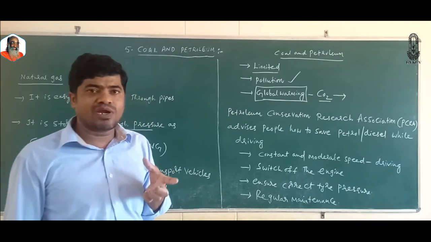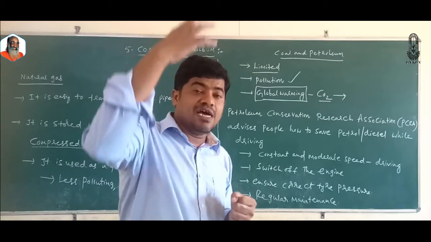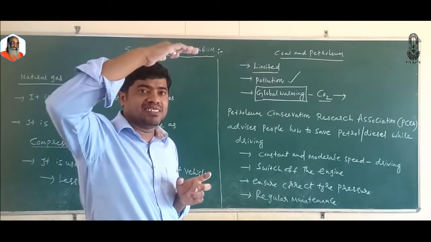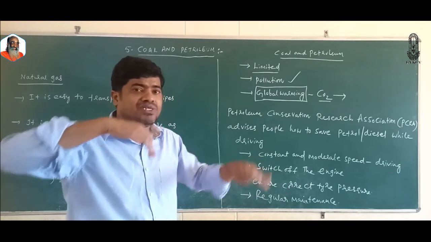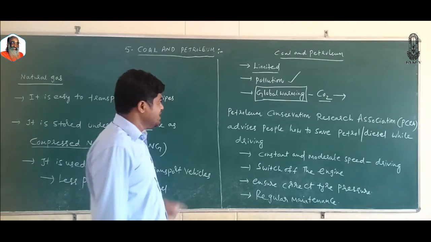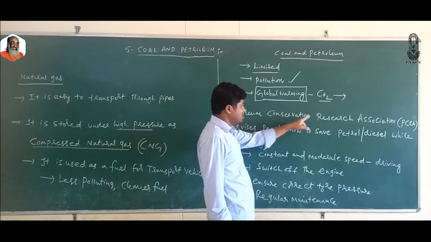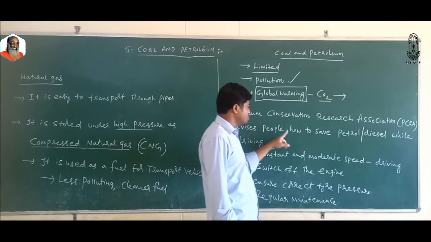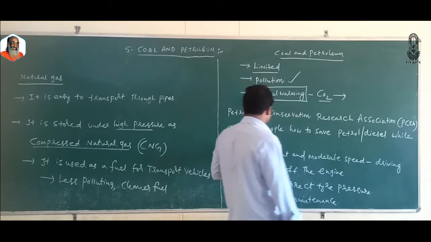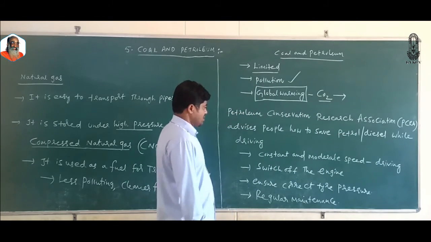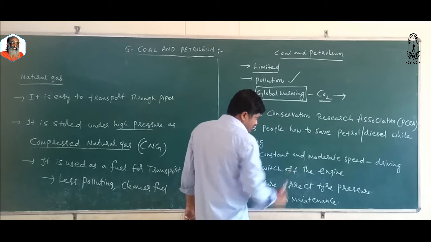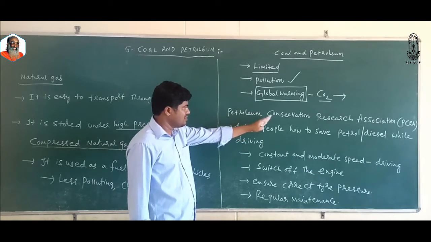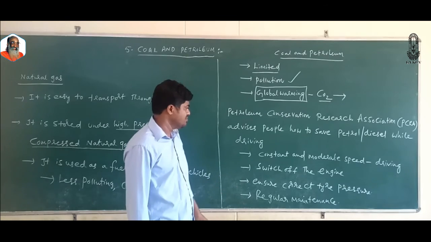Due to global warming, what happens? Polar ice caps will melt. More water will reach the sea. Sea level rises. Coastal areas will be submerged under water. In India, the Petroleum Conservation Research Association, that is PCRA, advises people how to save petrol and diesel while driving. These are some of the tips given by PCRA.